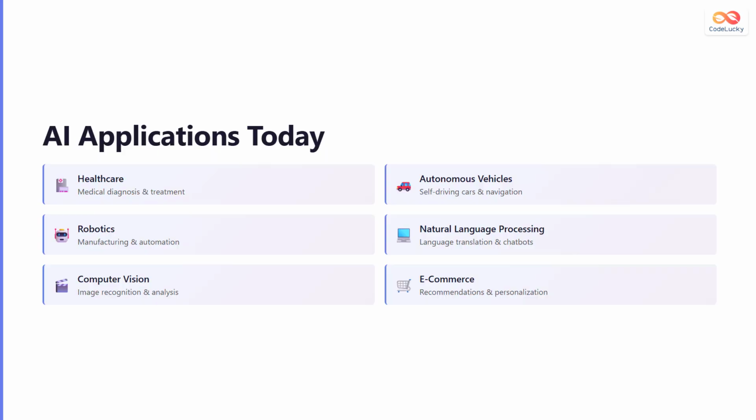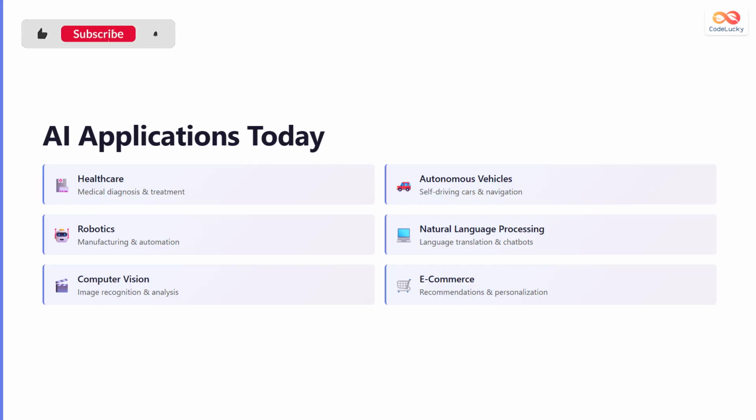Artificial intelligence is already transforming numerous industries. In healthcare, AI helps doctors diagnose diseases and recommend treatments. Autonomous vehicles use AI to drive safely without human intervention. Robots powered by AI perform manufacturing and automation tasks efficiently.